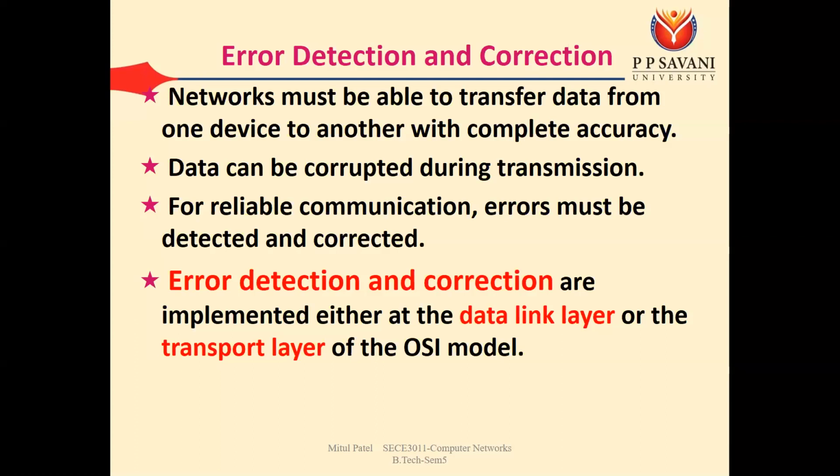If even one bit within your frame has changed, that can be detected at the data link layer. But what is the difference with the transport layer?